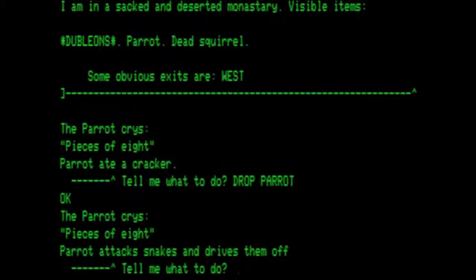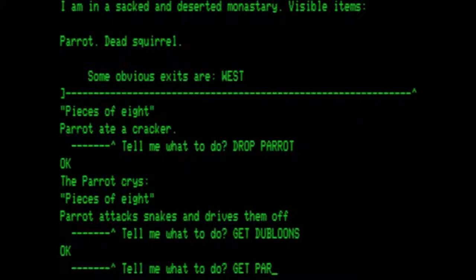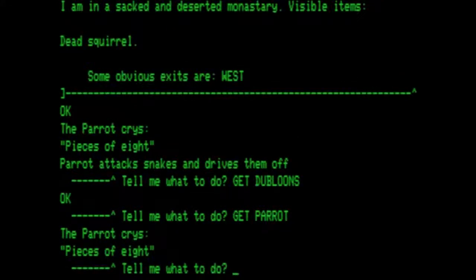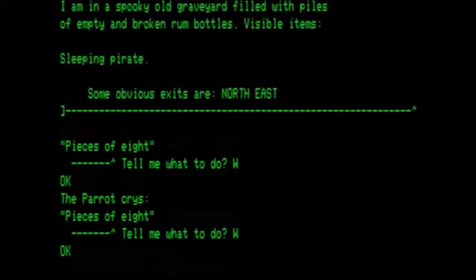If you have been following these games with me since the beginning, you will notice that this is the same solution that was used in Advent/Colossal Cave Adventure, as well as in Pyramid 2000. So we're going to get the doubloons, get the parrot, and we have a full inventory. So we are going to go west to get out of here. We're going to leave the dead squirrel. And we're going to go west again.